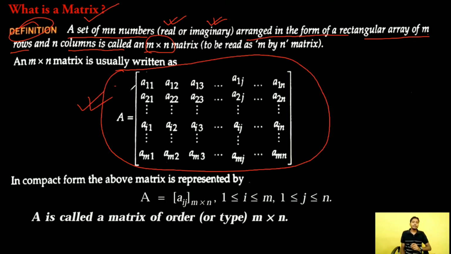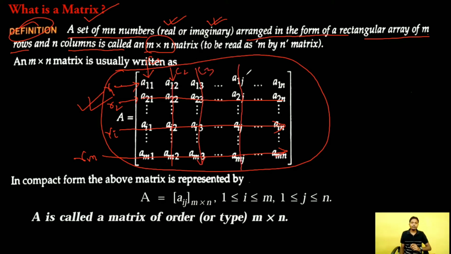This line is called row number 1, R1. This line is called row number 2, R2. This line is called row number i, and this line is called row number m, Rm. And along the vertical direction, this is our first column C1, this is our second column C2, and this is our third column C3. This is our jth column Cj, and this is our nth column Cn. And in compact form, the above matrix is represented by this.